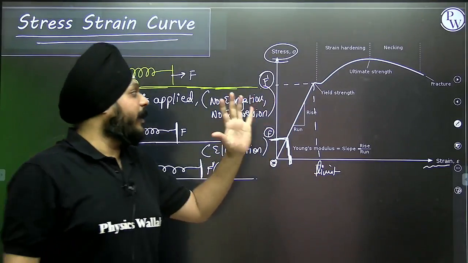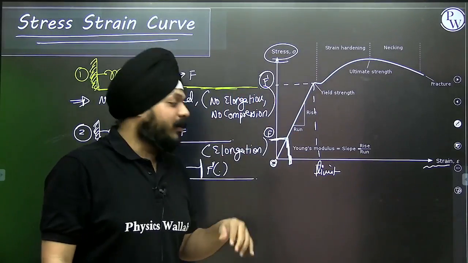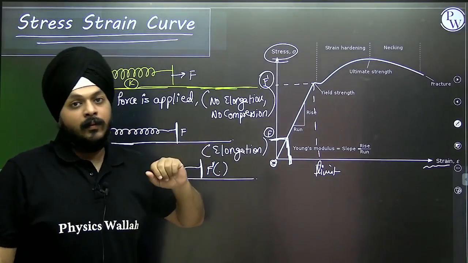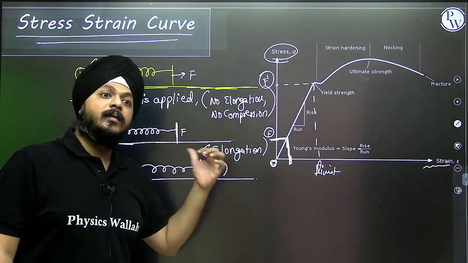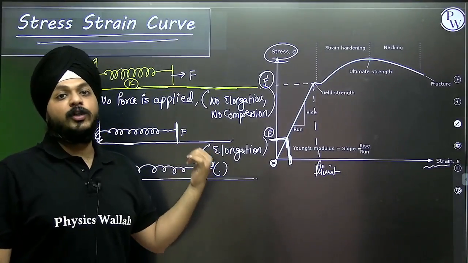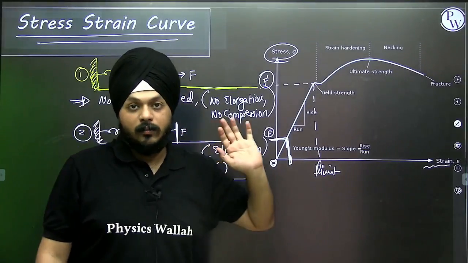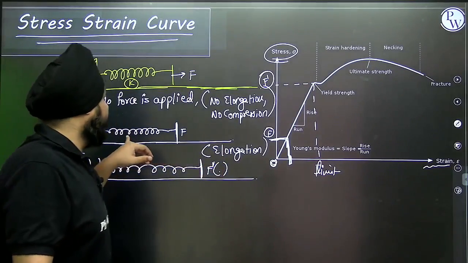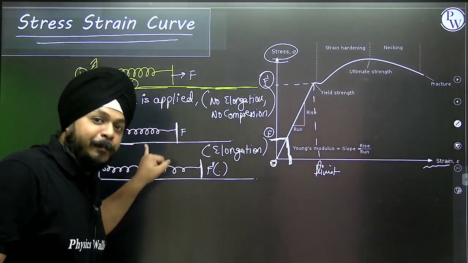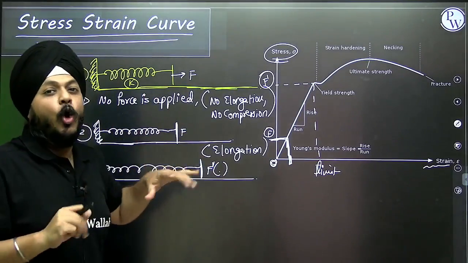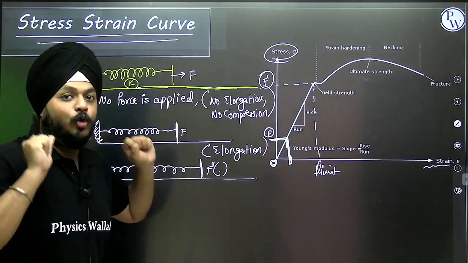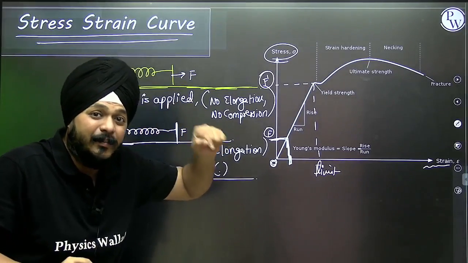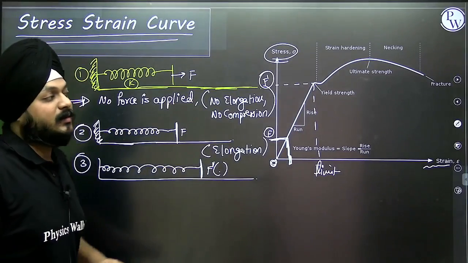It doesn't mean that the external force is bounded, that it can only apply the value F dash. No. You can apply even 1000 Newton, whatever you want. But there are some limitations of this spring. The spring can hold only up to the value F dash, and that is its limit of proportionality.